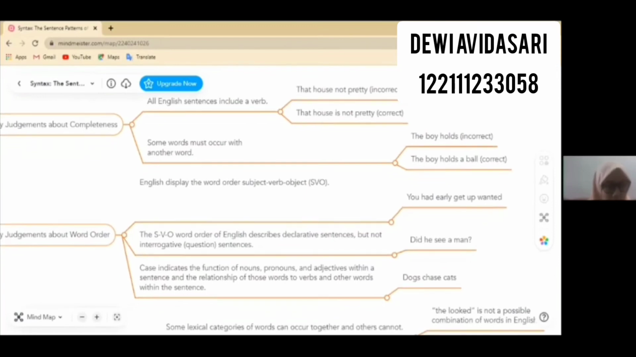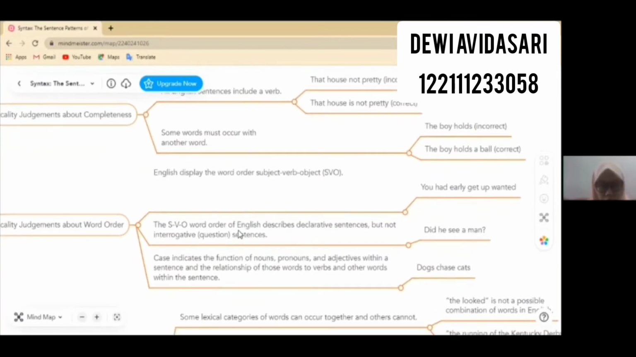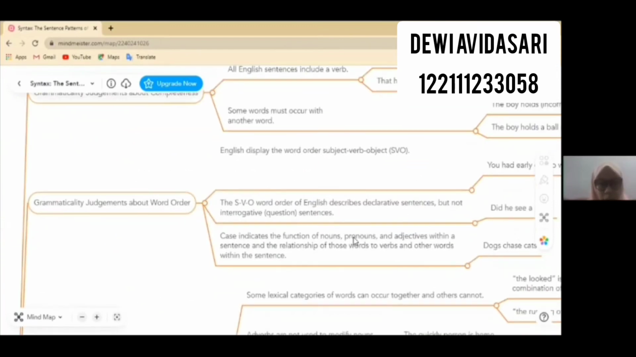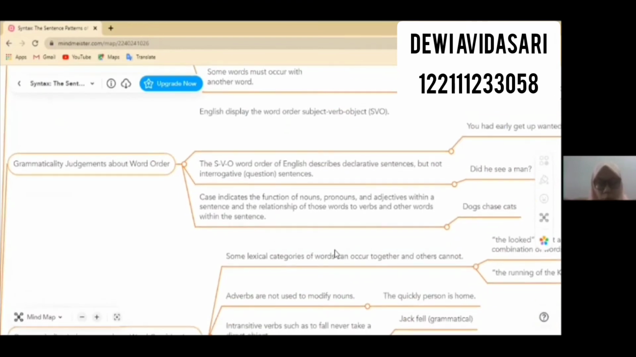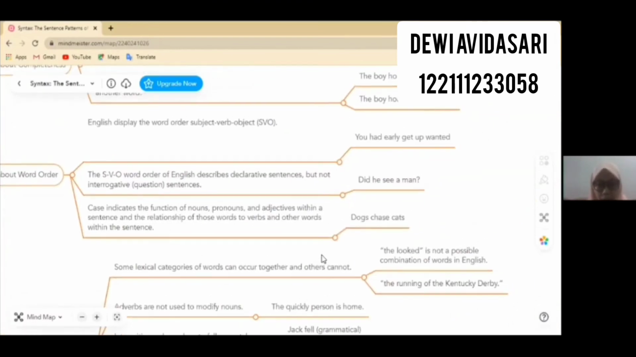So the next is grammaticality judgment about word order. English displays the word order subject, verb, object, or SVO. For example, "you had early get up wanted." The word order can be analyzed as follows: subject, you; helping or auxiliary verb, had; verb, wanted; verb complement, to get up; and adverb, early. The SVO word order of English describes declarative sentences but not interrogative or question sentences. Did he see a man? The helping or auxiliary verb is at the beginning of the sentence.